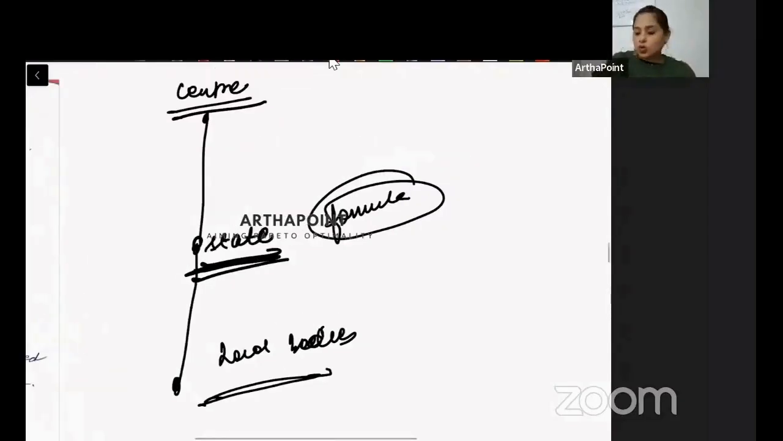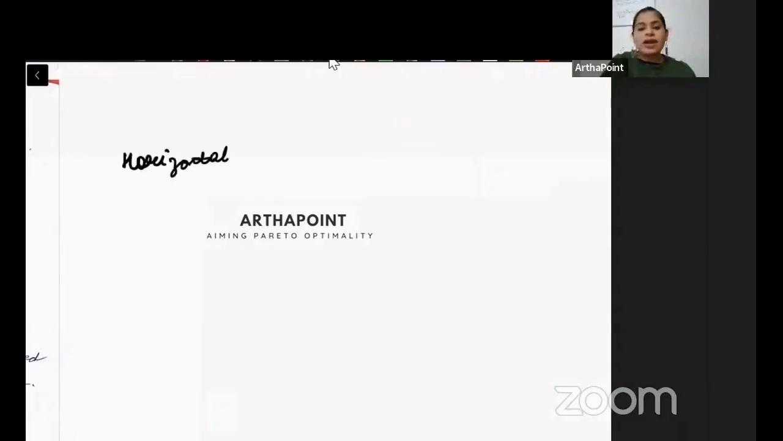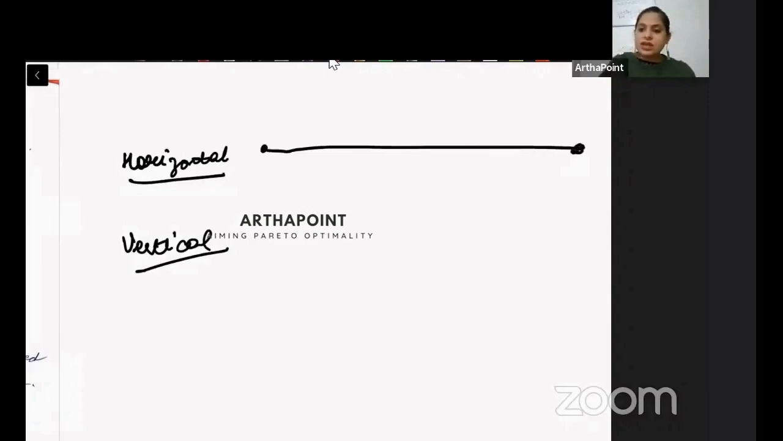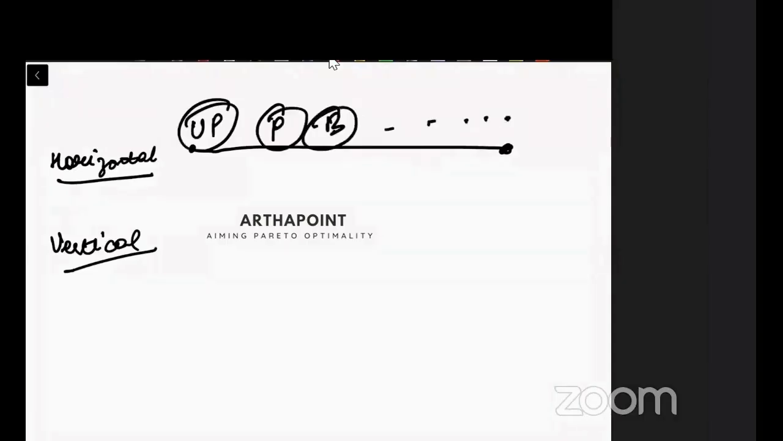Now, there are two more things that you should be seeing here. One is called horizontal devolution, and one is called vertical devolution. When I talk about horizontal devolution, horizontal means between different states. If one state is Uttar Pradesh, another is Punjab, another is Bihar, and I have different states, how would I be dividing between states? This is what horizontal devolution is.